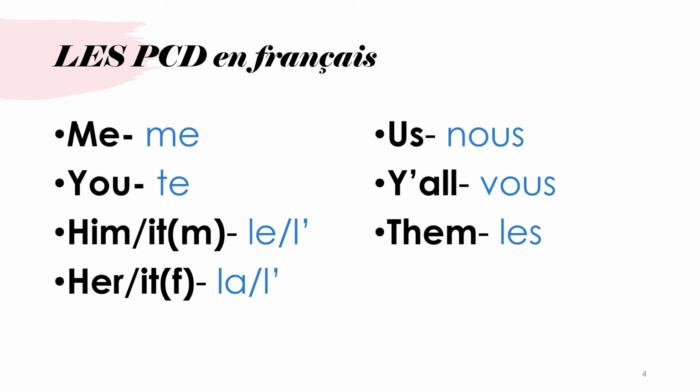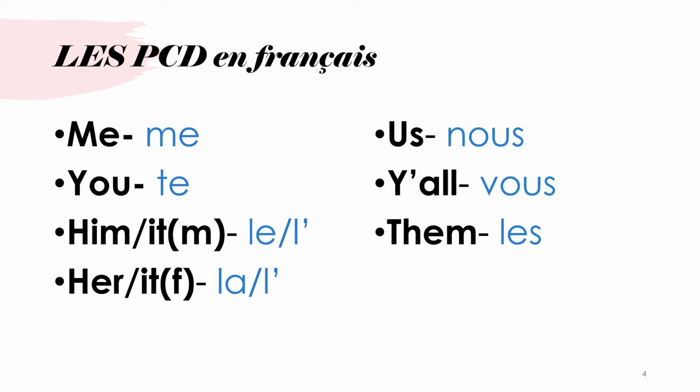Copiez, s'il vous plaît. Me becomes me, just like we use with our reflexive pronouns. You becomes te, just like the reflexive pronouns. In fact, us and y'all, nous and vous, are going to be the same, just like they are for our reflexive pronouns. The ones that are different are going to be him, her, it, and them.